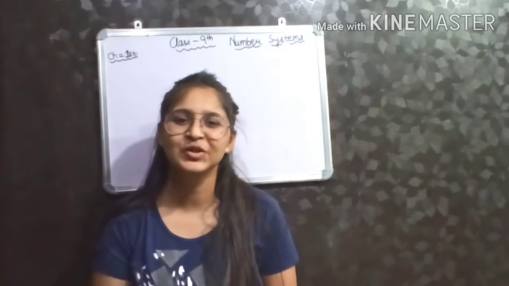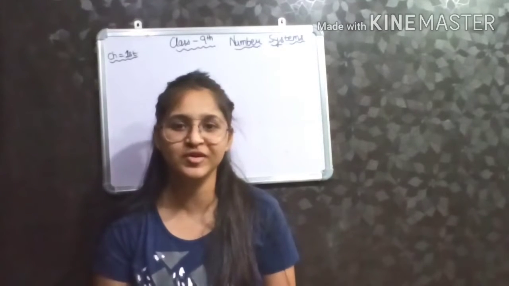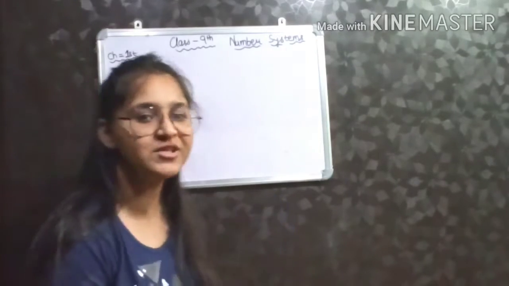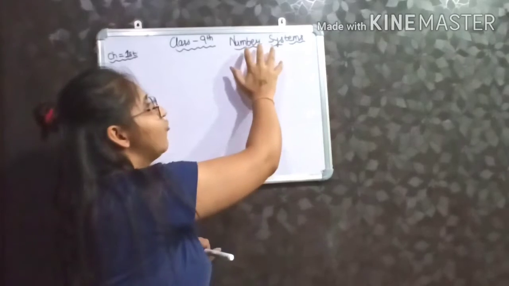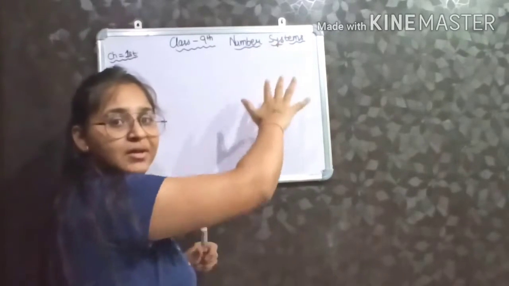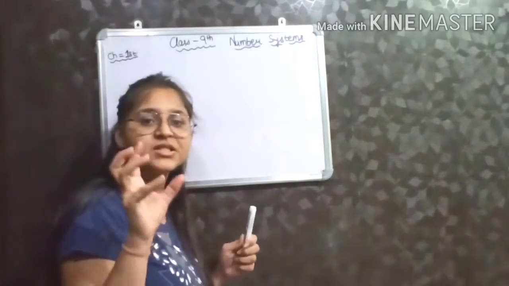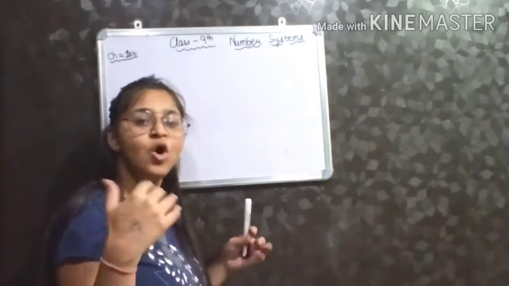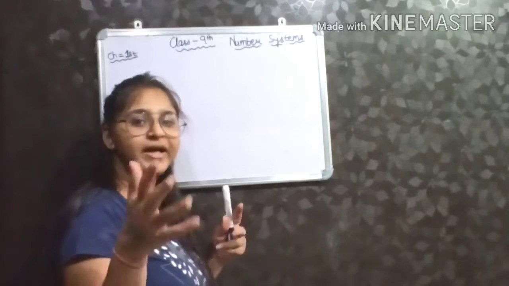Hi students, today we will start our first chapter of 9th class, that is number system. So the name of chapter is number system. What does number system mean? Number system means we have a system of numbers. It means we have a collection of numbers, or we can say that we have different types of numbers.